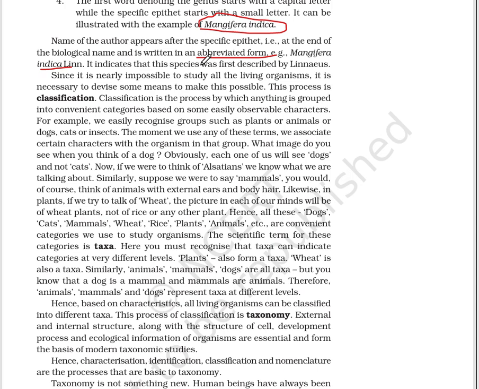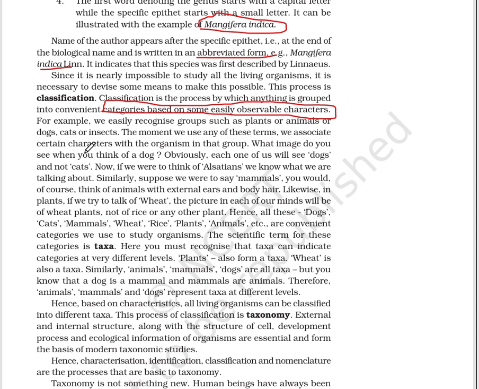Since it is nearly impossible to study all the living organisms, it is necessary to devise some means to make this possible. This process is classification. Classification is the process by which anything is grouped into convenient categories based on some easily observable character. That line is quite important. For example, we easily recognize groups such as plants or animals or dogs, cats or insects. The moment we use any of these terms, we associate certain characters with the organism in that group.